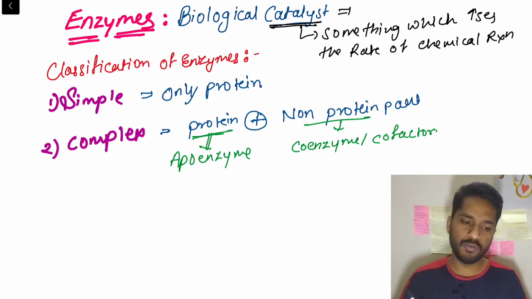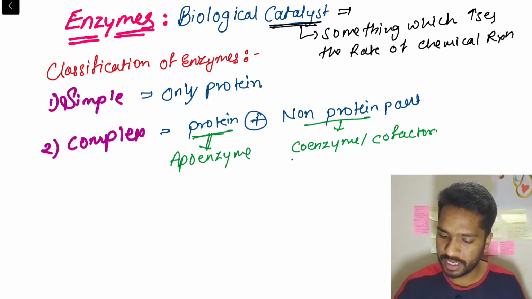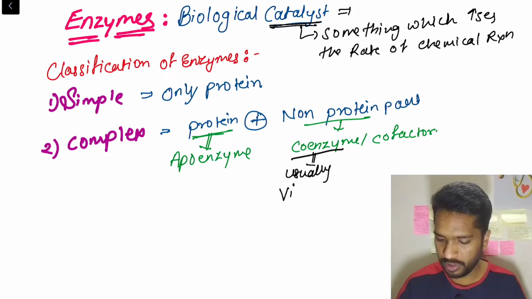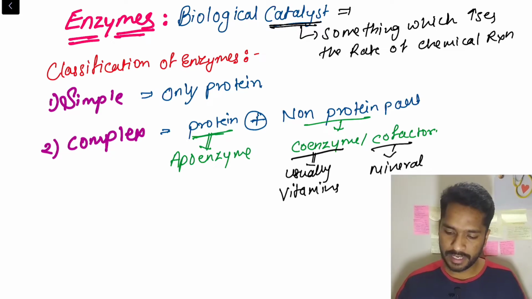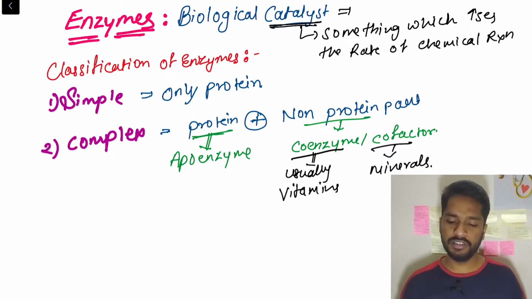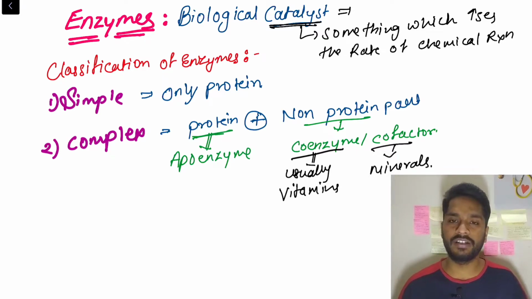The coenzymes are usually, I'll write usually, not always, vitamins, whereas cofactors are usually minerals. So this is the basic classification, simple and complex. Simple consists of only protein, whereas complex consists of protein and non-protein. The protein part is called the apoenzyme, whereas the non-protein part is called the coenzyme or cofactor.